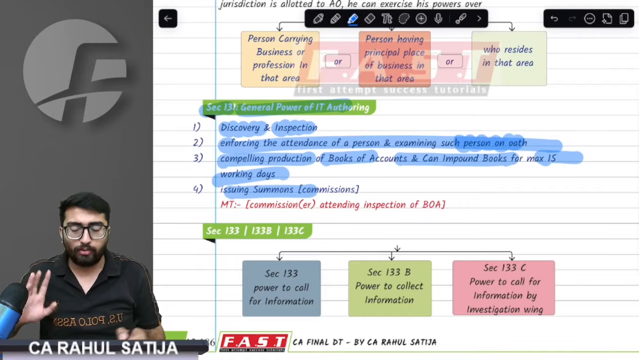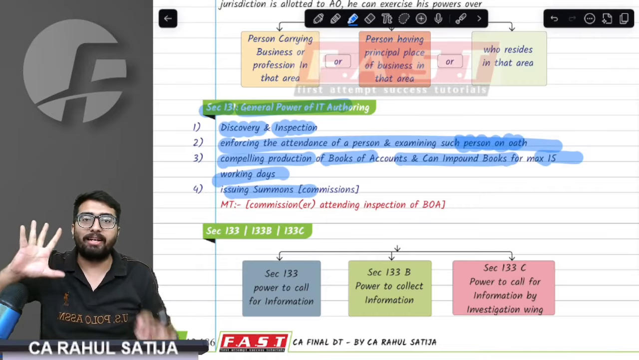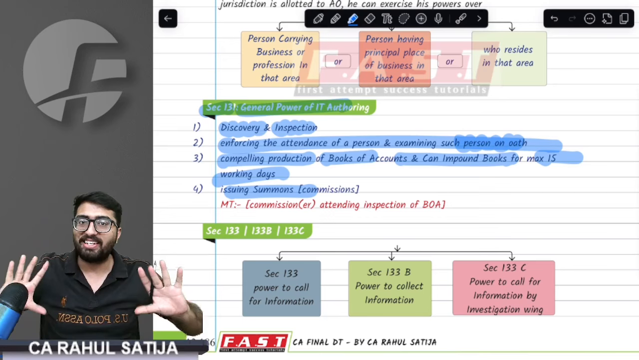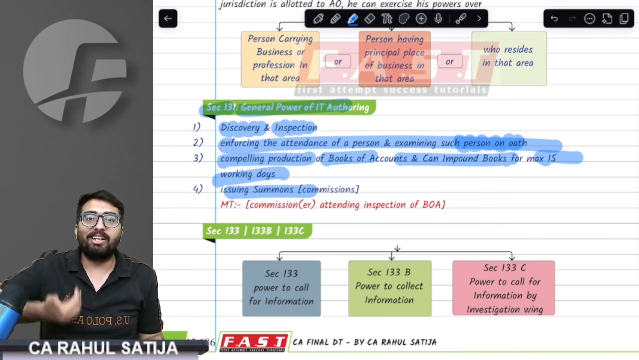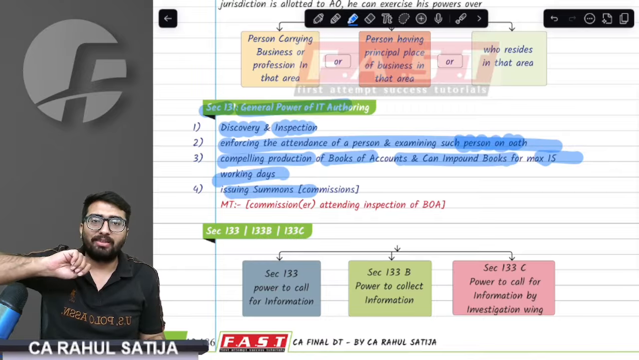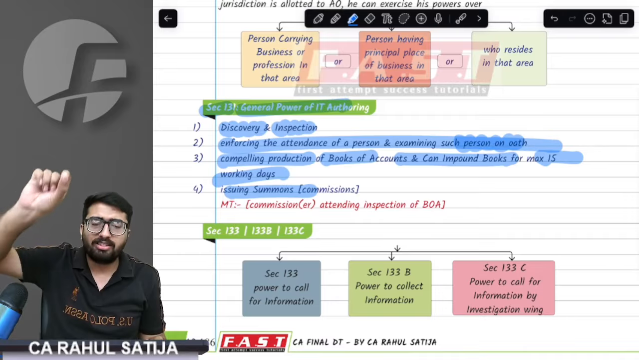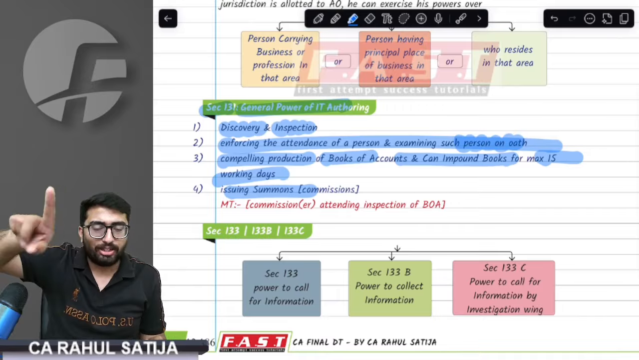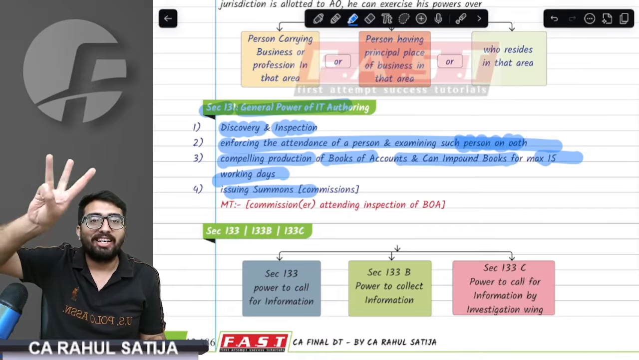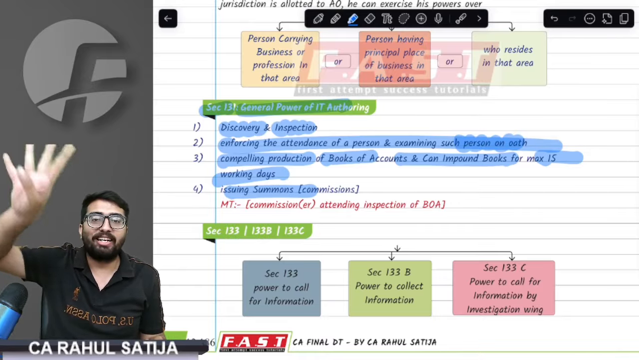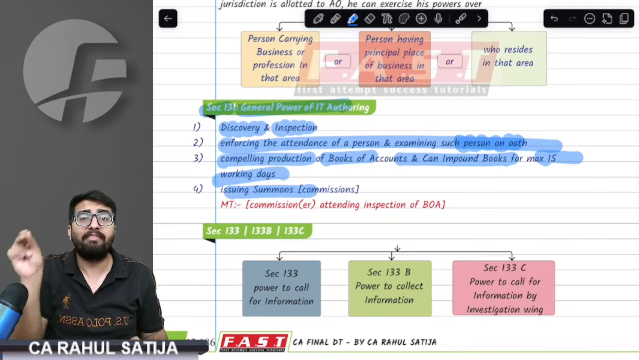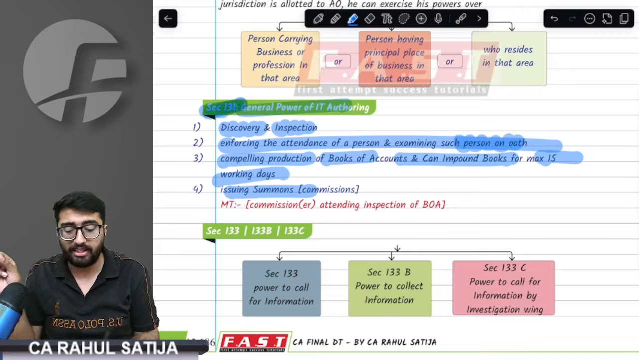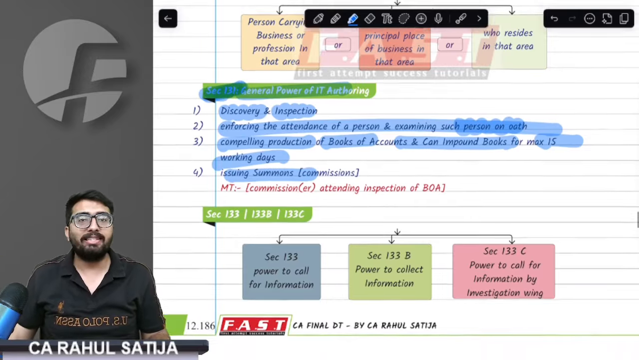This is simple. The fourth one is issuing summons, issuing commissions. That means you have to be present at the department on such and such date. A commission or summons can be issued as well. Now, how do we learn that? There are four things. First of all is discovery and inspection. Second, examining a person on oath. Third, impounding books of accounts. And fourth is issuing summons. These four things must be learned. These are the general powers that every IT authority has under section 131.